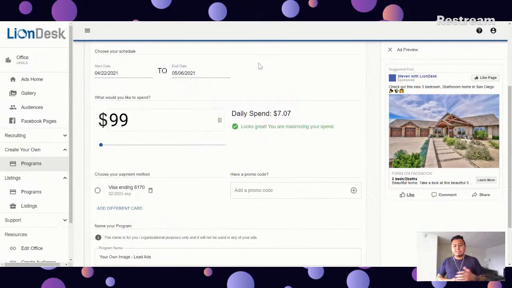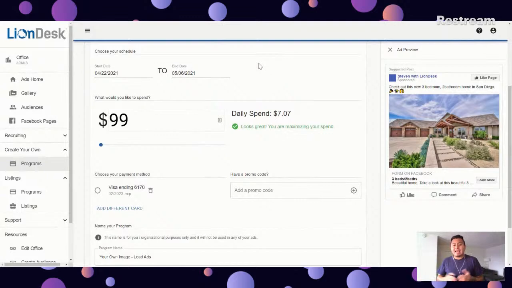So I would recommend a minimum of a week. If you can do 2 weeks, I think that's the best practice tip. If you could do longer, even better, right? You're giving Facebook all of this time for the algorithm to pick up all of these characteristics and to serve this ad to a lookalike audience, right? To people that are very similar to those that engage with this ad. So here we have 2 weeks for this specific ad.